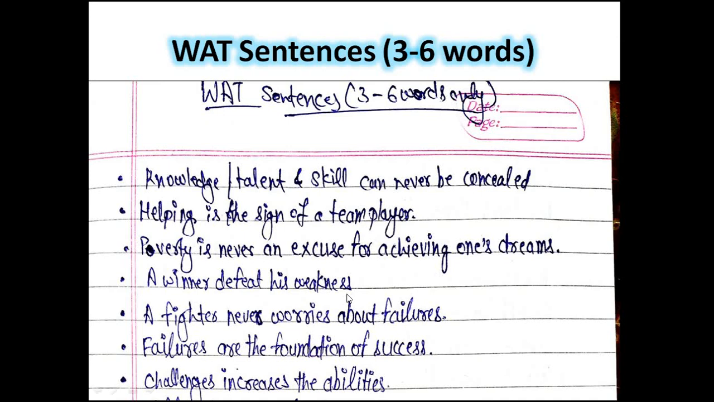Now this is a negative word, weakness. How can you utilize it? So this is an example. This is the so-called positive approach. A winner defeats his weakness. A fighter never worries about failures. Now with the word failure, failures are the foundation of success. A fighter never worries about failures. Challenges increase the abilities.